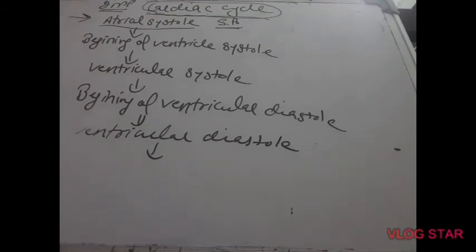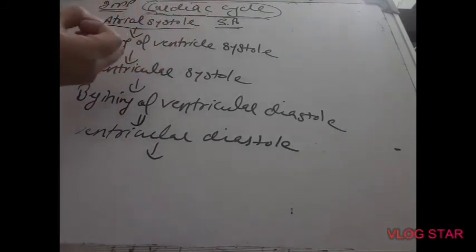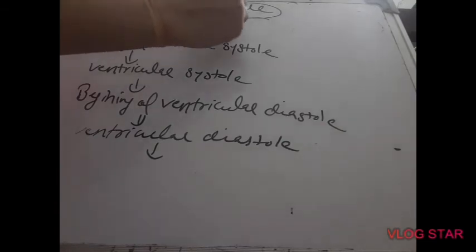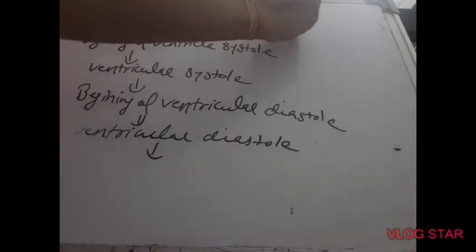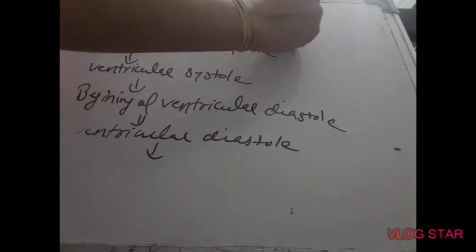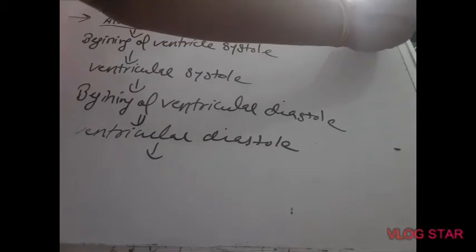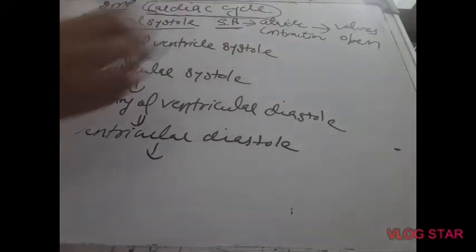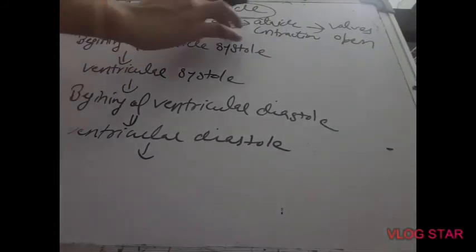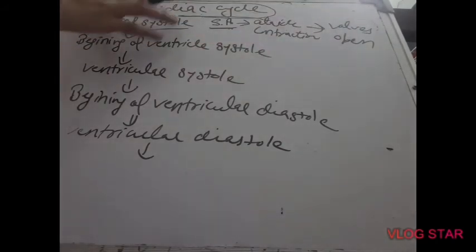This wave causes the atria to contract, and atrial contraction causes the valves to open. These 3 steps take place in the first phase of atrial systole.